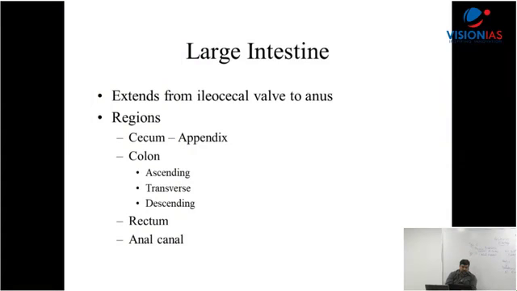Small blind pouch at the junction of small and large intestine, give a comma there. A narrow, worm-shaped tube.